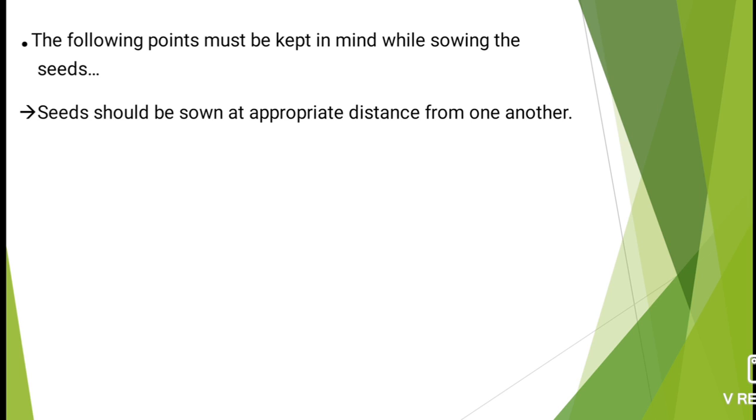To avoid these problems, farmers should sow by maintaining the proper distance.